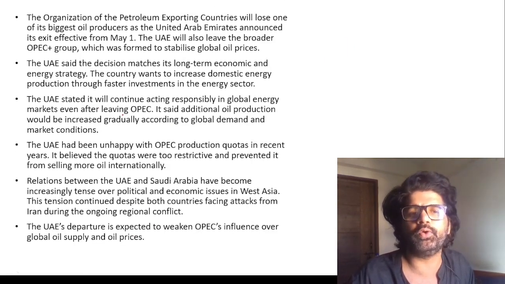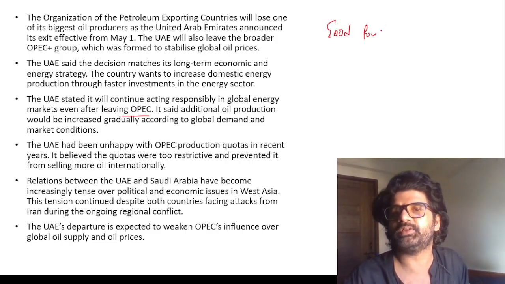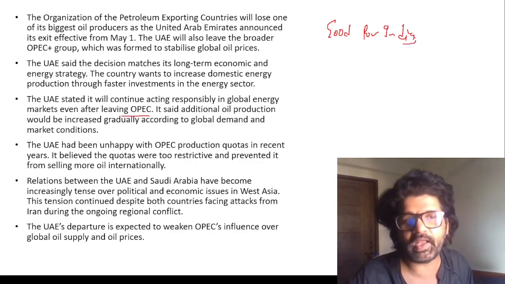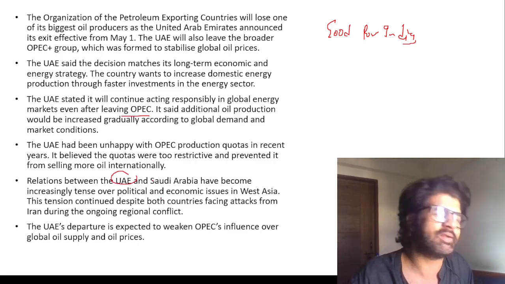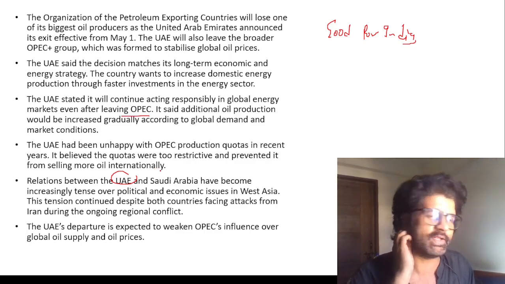So UAE wants to produce more, and this will be good for India because OPEC produces less and the prices remain high. If UAE comes out of OPEC and produces more, we already have good relations with UAE, so oil will be cheaper. But how does it matter? Even if oil is cheaper, government will take the taxes, and the price will remain the same.